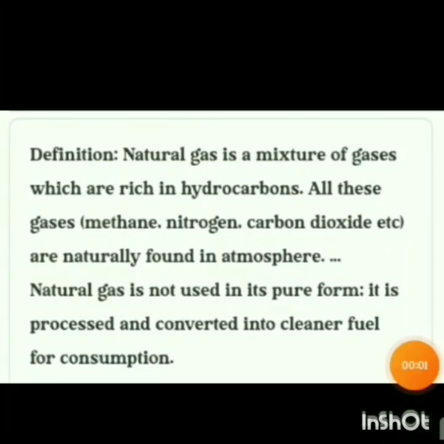What is natural gas? It is a mixture of gases which are rich in hydrocarbons, and these gases, for example methane, nitrogen, carbon dioxide, etc., are naturally found in the earth. Natural gas is not used in the pure form. It is processed and converted into cleaner fuel for consumption. As you all know how useful natural gas is. It is now being used as a fuel for transport vehicles because it is less polluting and a cleaner fuel. And the advantage of CNG is that it can be used directly for burning in homes and factories where it can be supplied through pipes.